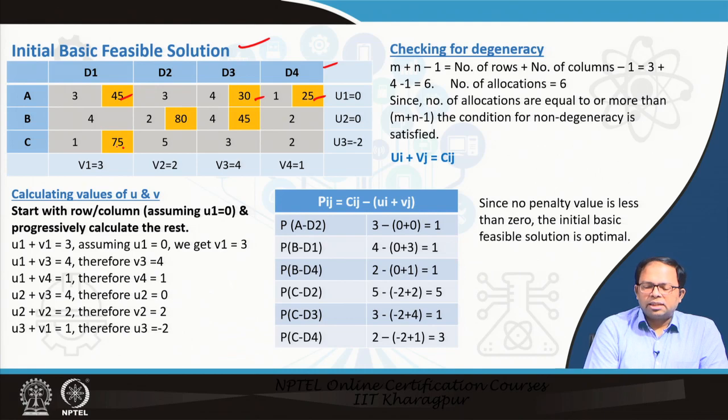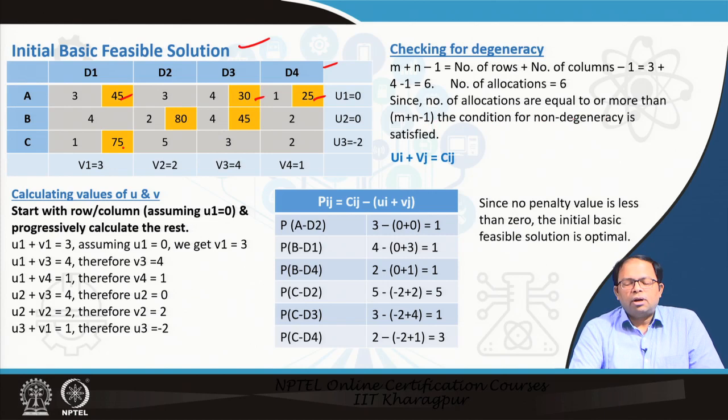We first check for degeneracy, m plus n minus 1, that is the total number of rows plus number of columns minus 1. That comes to 3 plus 4 minus 1, which is 6. So the number of allocations is 6, so that is fine. Since the number of allocations is equal to m plus n minus 1, the condition for non-degeneracy is satisfied. So that means we can go ahead.